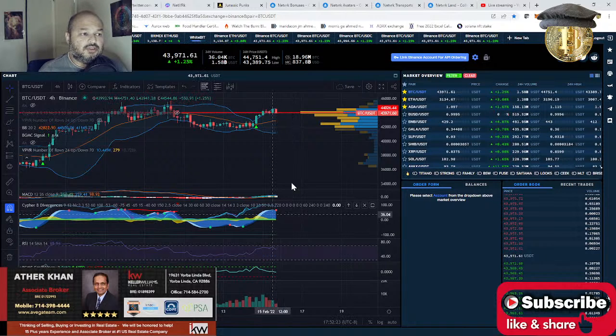I would say a lot of these gains actually transferred just now to other altcoins, and we see the big pump in other altcoins. So it's kind of a wait and see position right now.